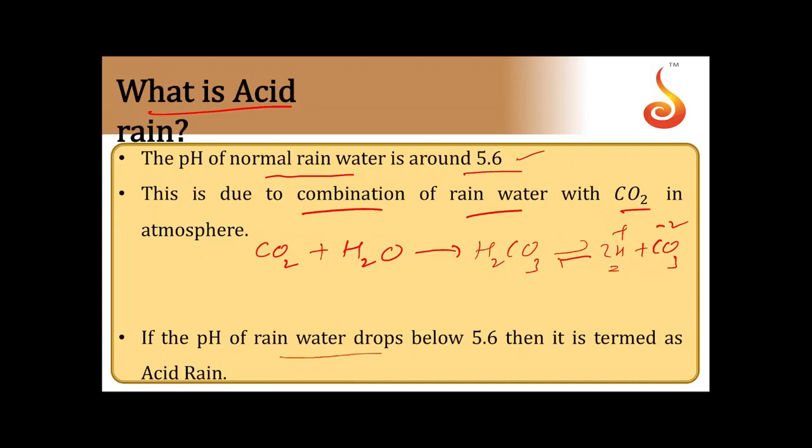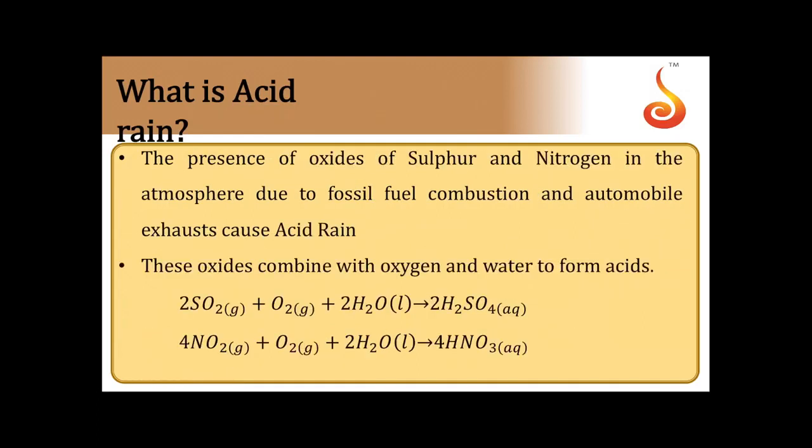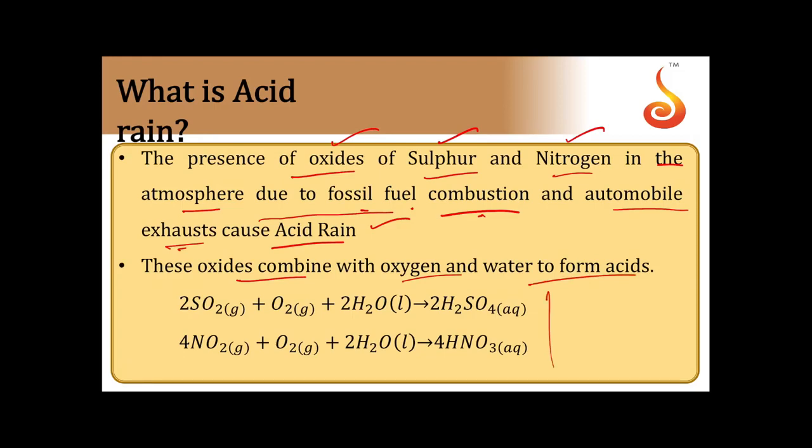If the pH of the rainwater drops below 5.6, then it is termed acid rain. The presence of oxides of sulfur and oxides of nitrogen in the atmosphere due to fossil fuel combustion and automobile exhaust causes acid rain. These oxides combine with oxygen and water to form the corresponding acids.